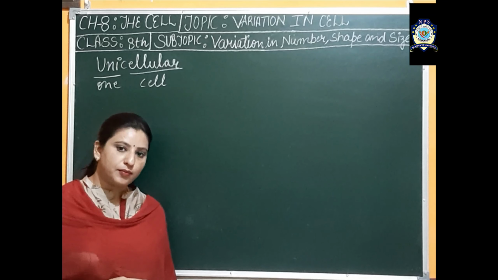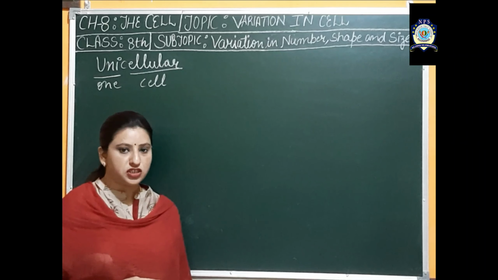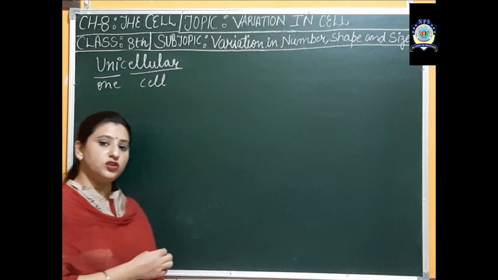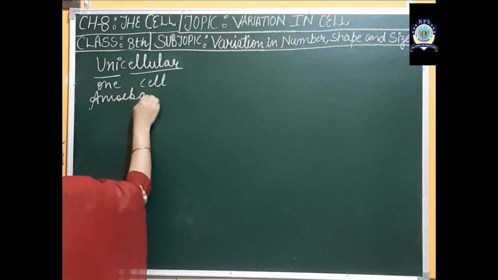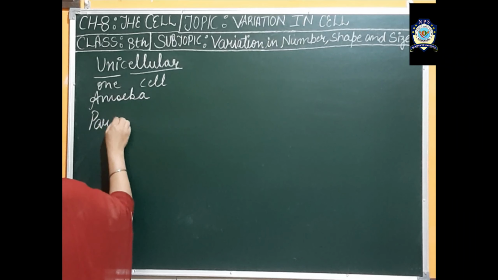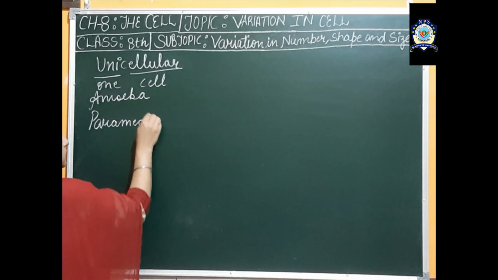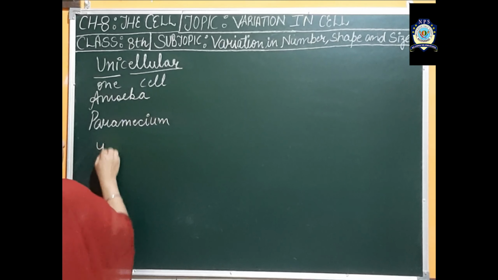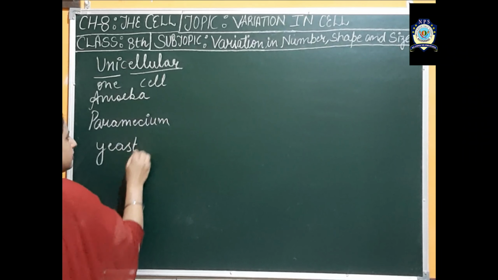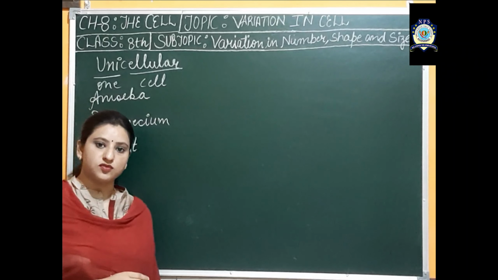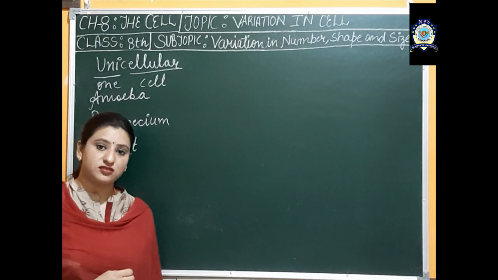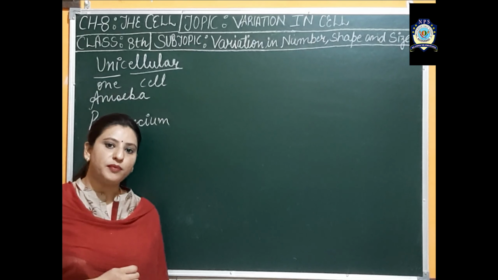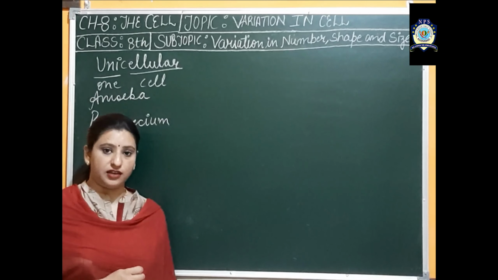If I go for examples, then amoeba, paramecium, yeast are examples of unicellular organisms. The most interesting thing in unicellular organisms is that one cell is performing all the life activities throughout the life.